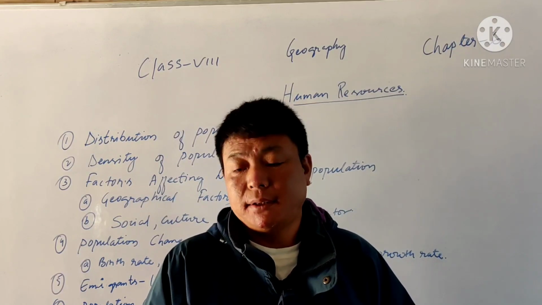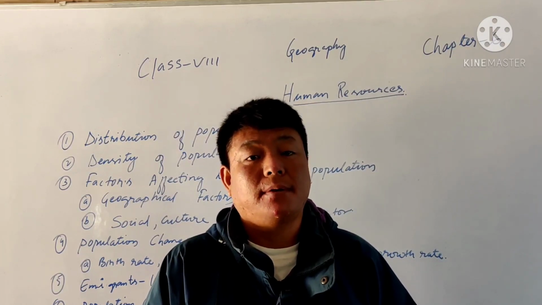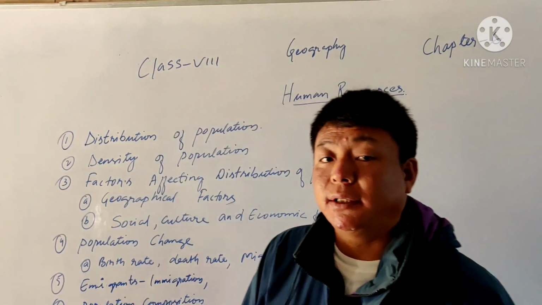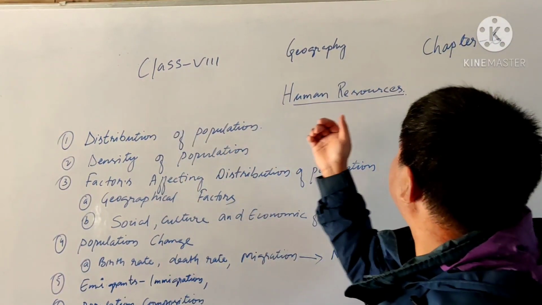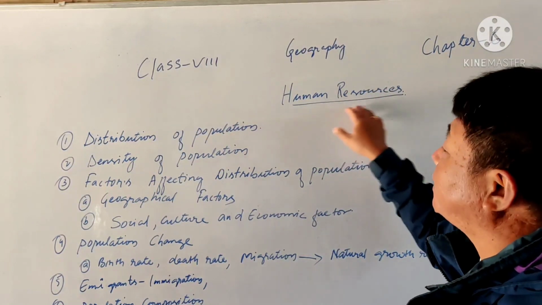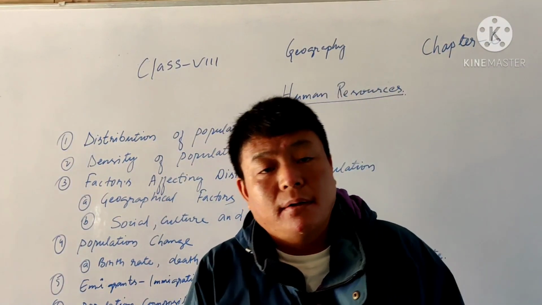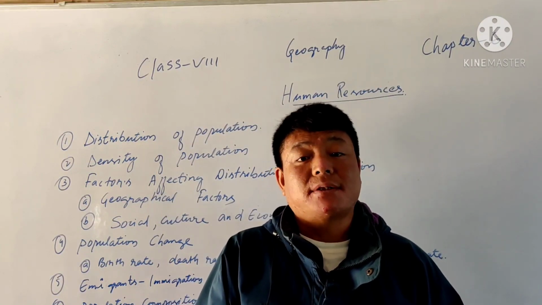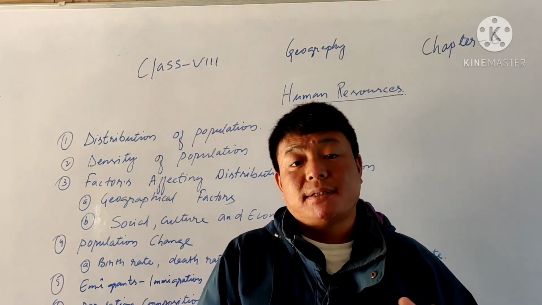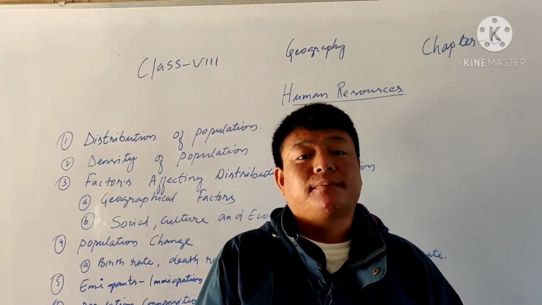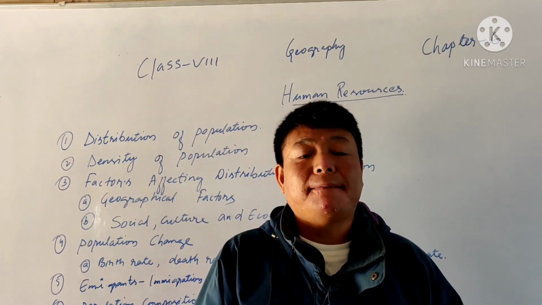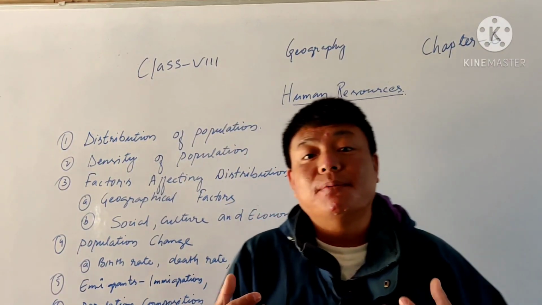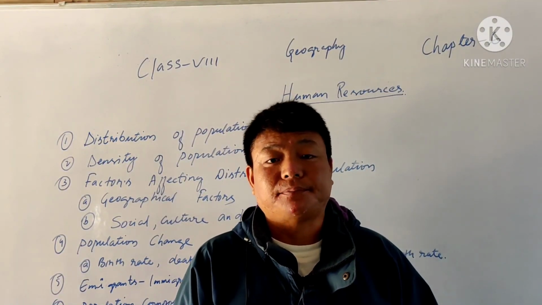Today we'll complete the geography sections for your annual exam syllabus. So today we'll go for the last chapter, that is chapter 6, the human resources. Till the last sessions we studied agriculture and industry, but this chapter is different from that. In this chapter we will study how the populations change and how human resources are important.